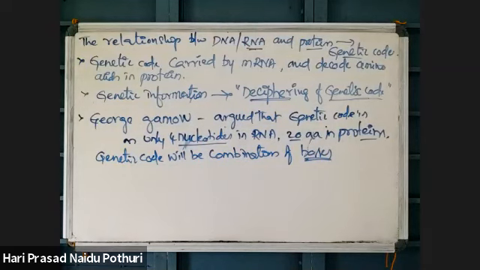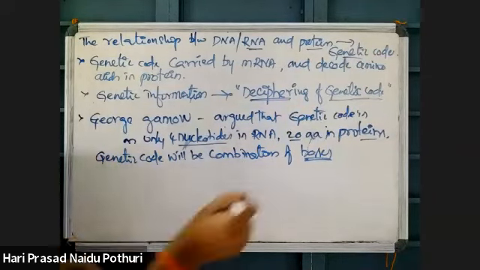George Gamow is a scientist who argued that as there are only 4 types of nitrogen bases and 20 amino acids in proteins, the genetic code will be a combination of the nucleotides or bases. Why?